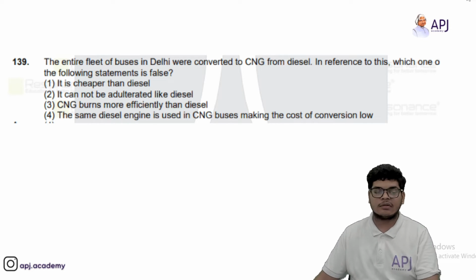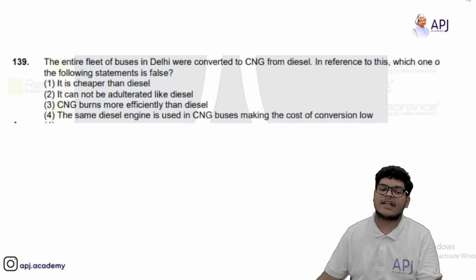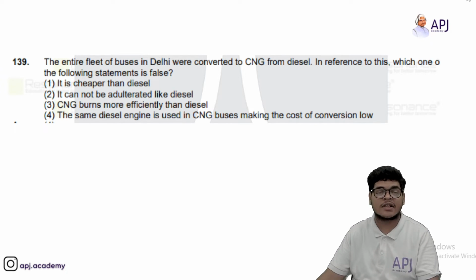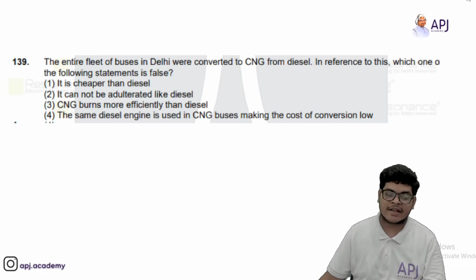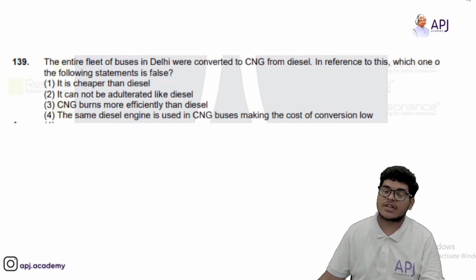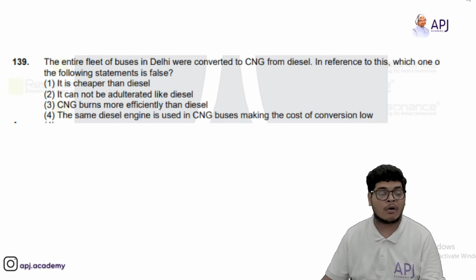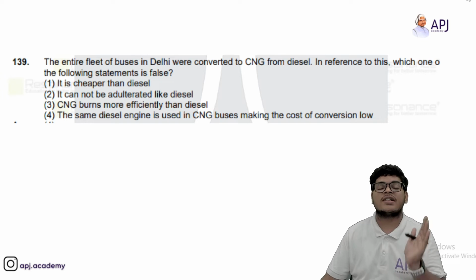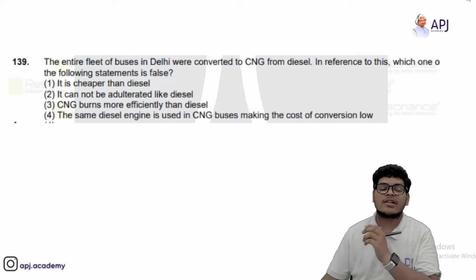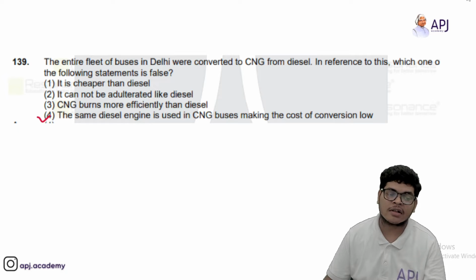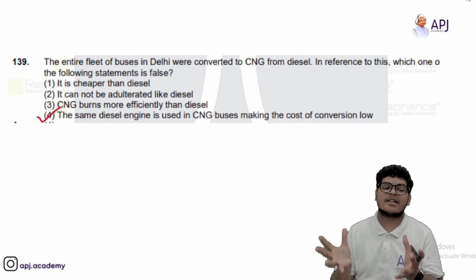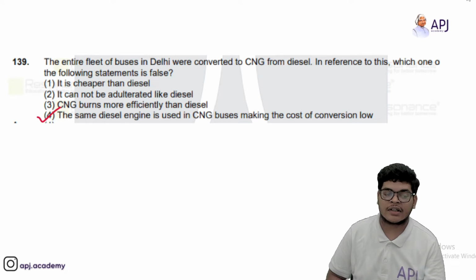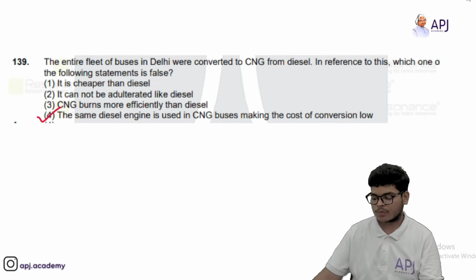The entire fleet of buses in Delhi was converted to CNG from diesel. In reference to this, which one of the following statements is false? It is cheaper than diesel. Yes, this is true. It cannot be adulterated like diesel. CNG burns more efficiently than diesel. Yes. The same diesel engine is used in CNG buses, making the cost of conversion low. No, the diesel engine is different, whereas the CNG engine is different. So it is not the correct option. So the answer will be the fourth option.